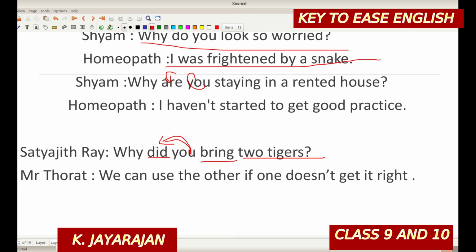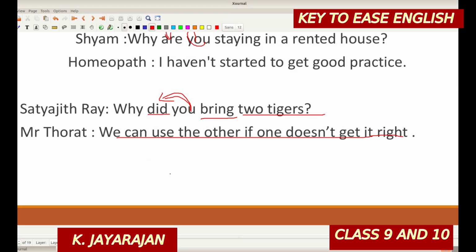And his answer, this we have done in part 1, that Mr. Tarat replied that we could use the other if one does not get that right. Such changes are taking place.